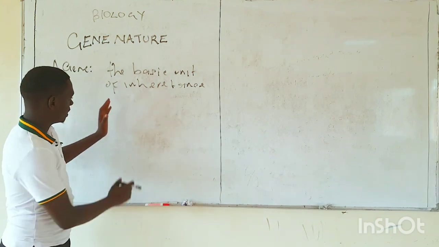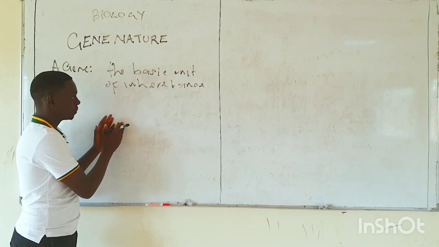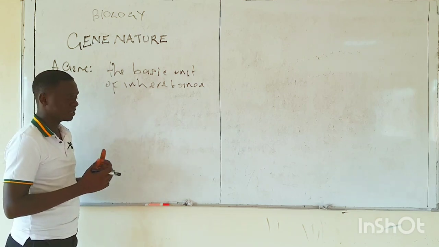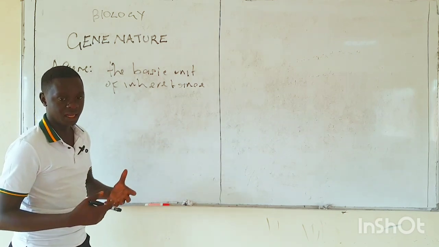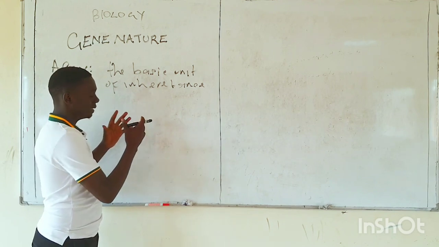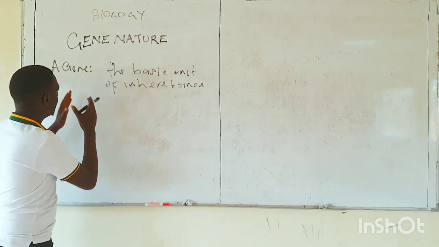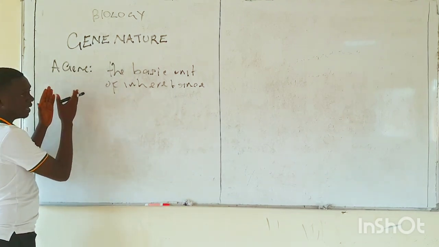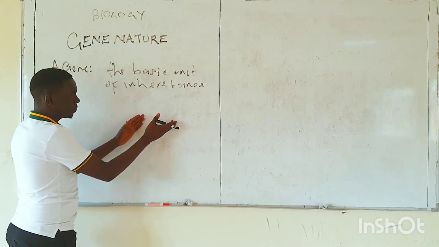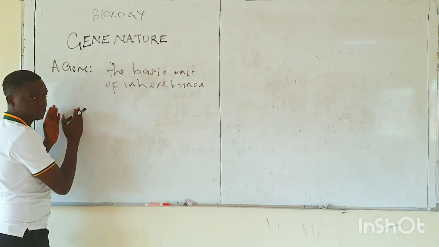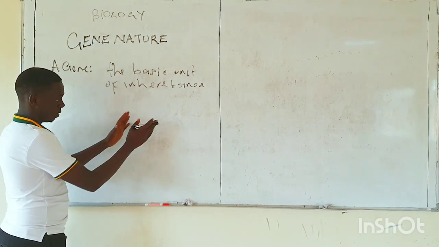For example, the height of an organism is determined by the genes in that organism. You see my skin color and my height. All of these are determined by the genes in the body. Parents transfer their genes to their offspring, and these genes transfer the characteristics of the parents to their offspring.